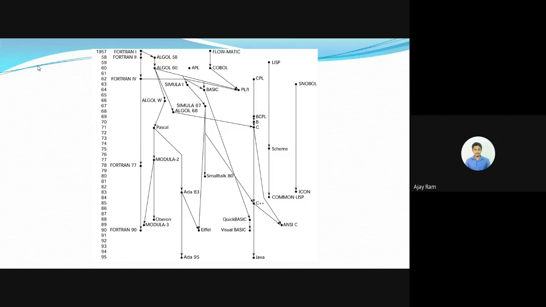Pascal is also a variation of Algol, which came into existence in 1971. Basic is also a variation of Algol, which came into existence in 1964. COBOL came into existence in 1961. So in this way, many programming languages came into existence over the past 50 years. So these are the oldest programming languages. Then when we come to the newer programming languages, we have C, C++, Java, Lisp, Snowball, Scheme, and so on. This is a glance of different programming languages we have from the past.